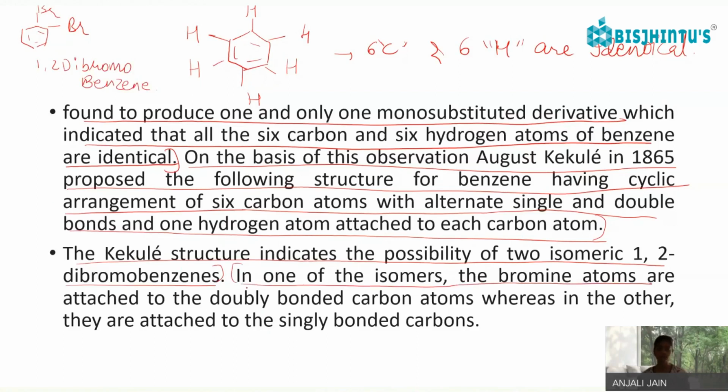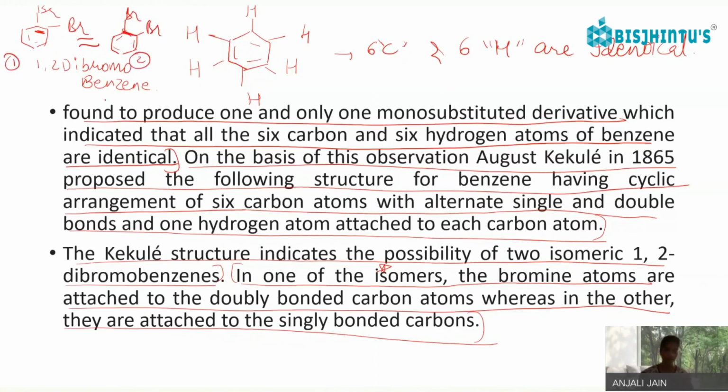In one of the isomers, the bromine atoms are attached to the doubly bonded carbon atoms, whereas in the other, they are attached to singly bonded carbon atoms. So here they are attached to doubly bonded carbons, and here they are attached to singly bonded carbon atoms. These are the 2 resonating structures of benzene.